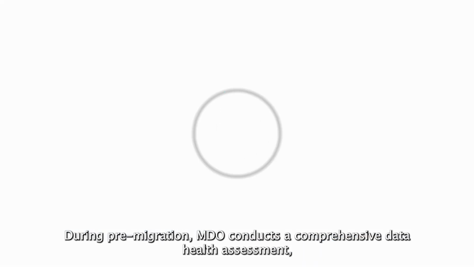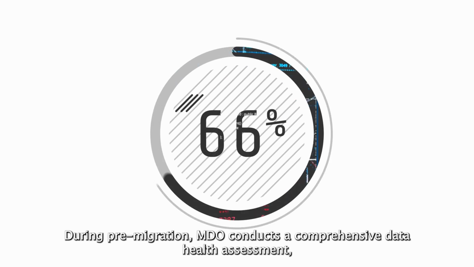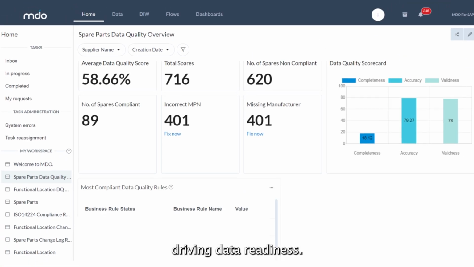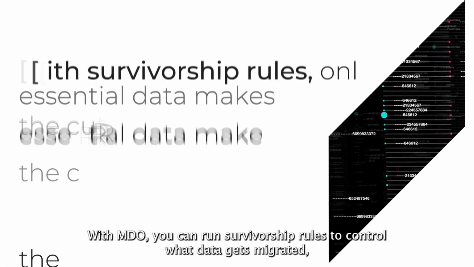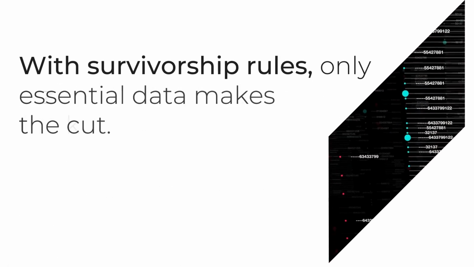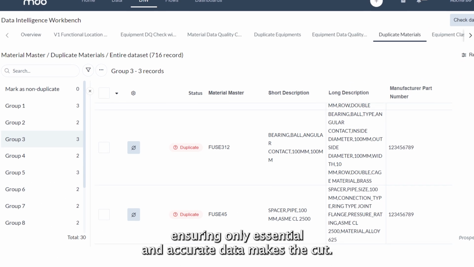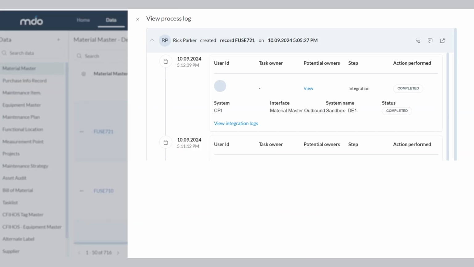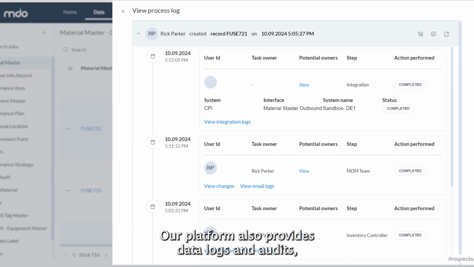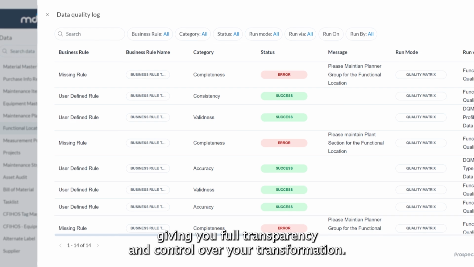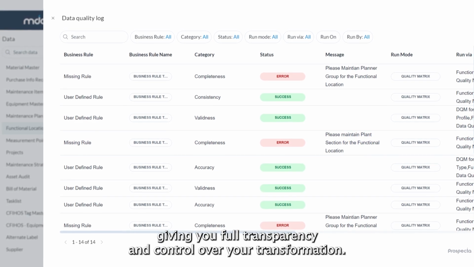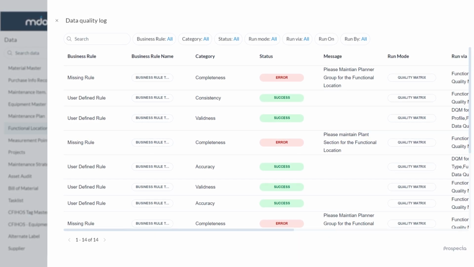During pre-migration, MDO conducts a comprehensive data health assessment, driving data readiness. With MDO, you can run survivorship rules to control what data gets migrated, ensuring only essential and accurate data makes the cut. Our platform also provides data logs and audits, giving you full transparency and control over your transformation.